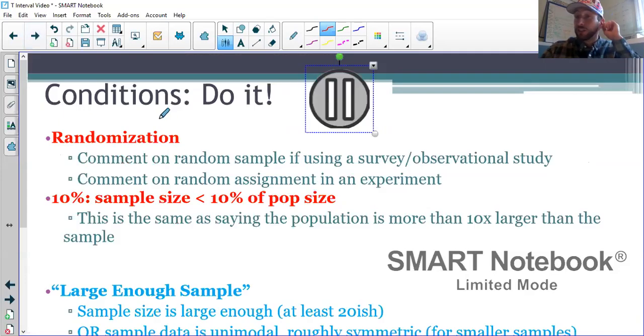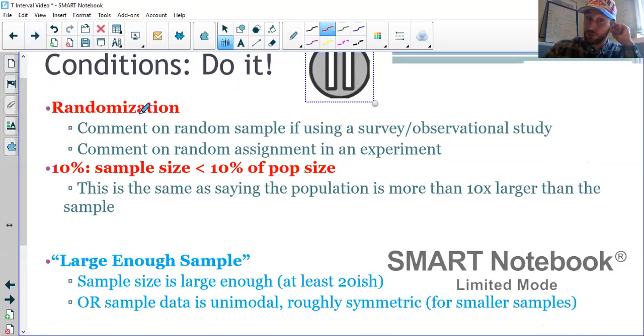conditions. The conditions are mostly the same. So this is all just generic notes. Random, 10%, same deal as always. Now for my students, this right here is a different way to interpret the 10% condition that we didn't really get into. Something to think about. The one difference though is we can't check success failure. There's no n p-hat and n(1 minus p-hat) bigger than 10 because there's no p-hat. P-hat was a sample percentage, but we're not working with percentages, we're working with means. So we can't use that condition.